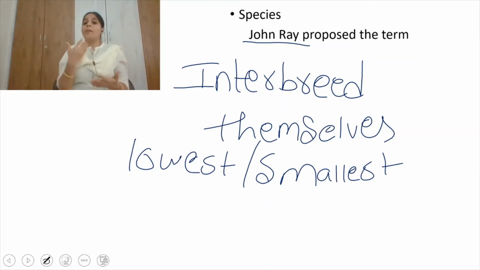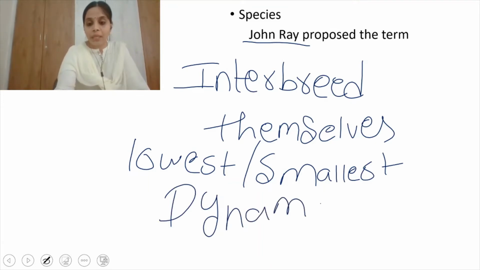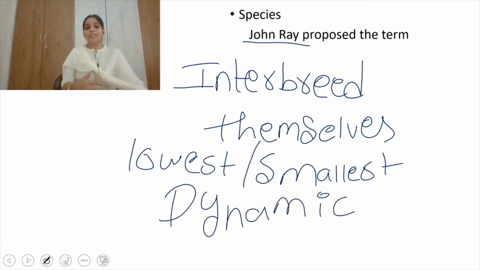Later Lamarck proposed that species are dynamic. They are not static. Species are dynamic because continuously they are reproducing and producing changes. What is the reason for producing changes? Continuously our environment is changing, right?